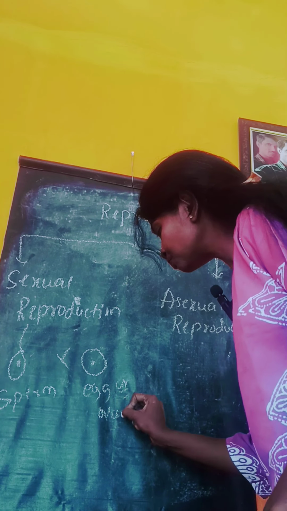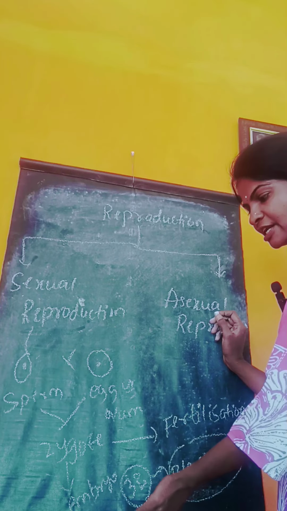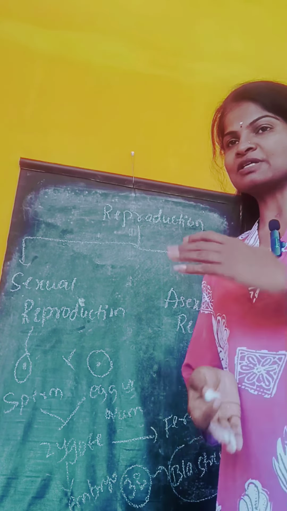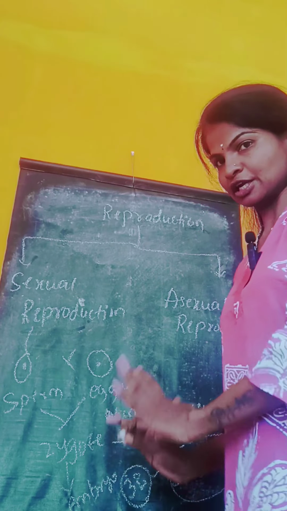Whatever takes place after the fertilization, all this process takes place under sexual reproduction. Once again, I will repeat: sexual reproduction means two gametes are present. The male gamete is called a sperm, and the female gamete is called an egg. By the fusion of both gametes, a fertilized egg will form, which is called a zygote. This formation of the zygote is called fertilization. After fertilization, the zygote undergoes several divisions. After the divisions, the implantation process will take place. After the implantation, the baby develops for up to 9 months in the mother's womb. After that, the delivery of the baby will take place.